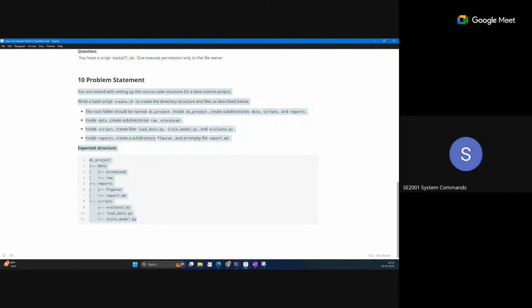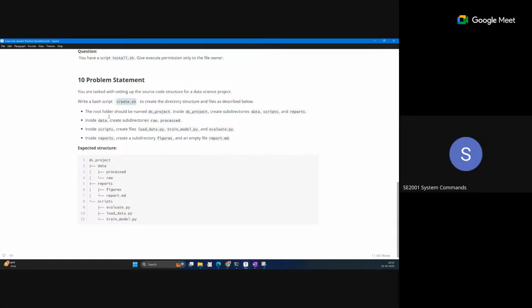Okay, fine. You are tasked with setting up the source code structure for a data science project. Write a bash script create.sh. This is the script where we need to enter all the commands. This is what you generally have to use to submit all the question answers, to create the directory structure and files as described below.